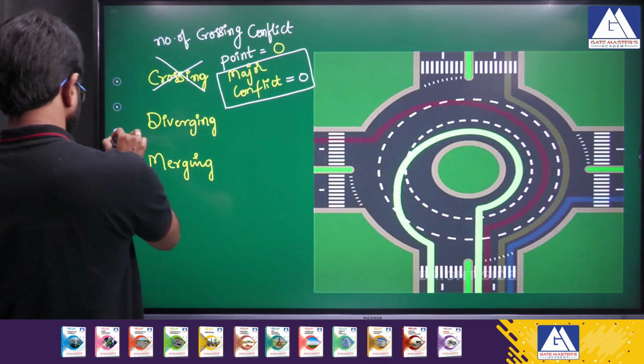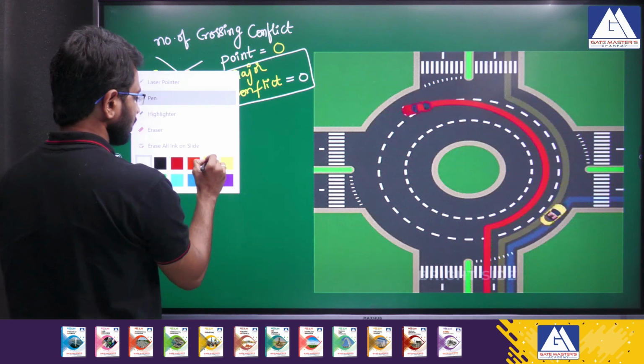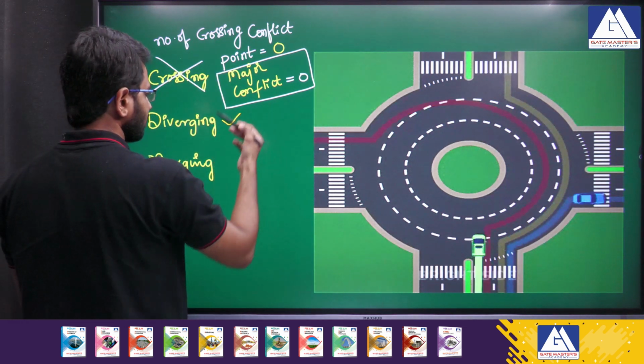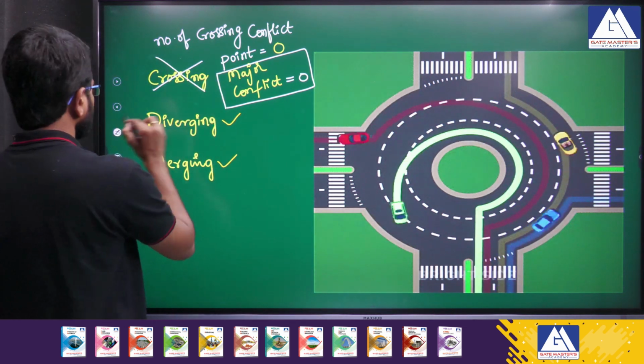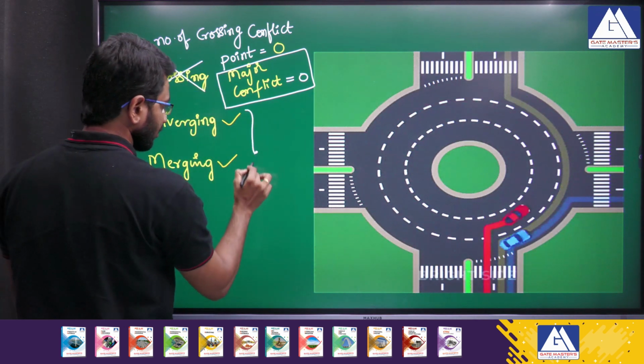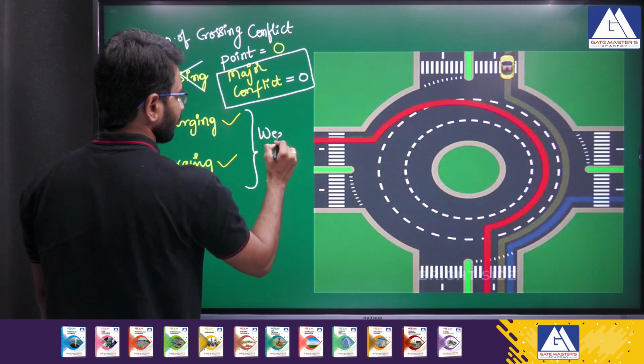Now at a rotary intersection you can observe diverging traffic and merging traffic, and the combination of diverging and merging is called weaving traffic.